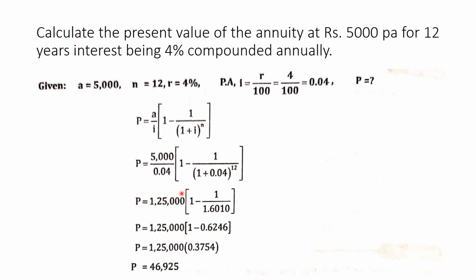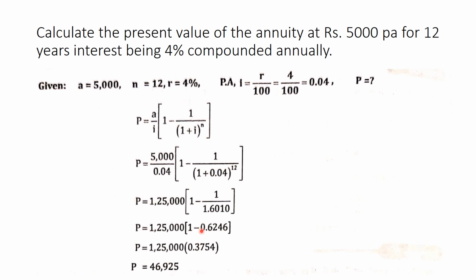So 1 divided by 1 plus 0.04, you add, then take it to the power of 12. So you have to multiply the same number 12 times. Then you will get 1.6010. Then take the LCM here. 1.6010 minus 1, or else you divide this and subtract from 1, you will get 0.3754.